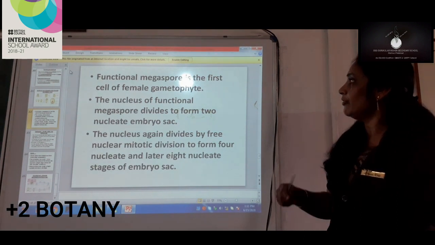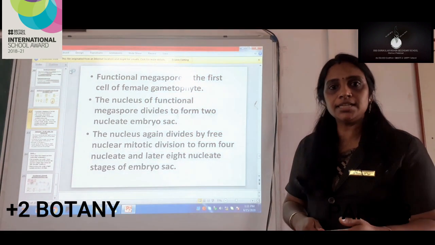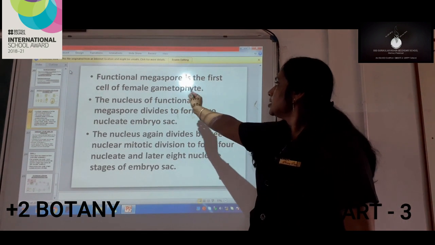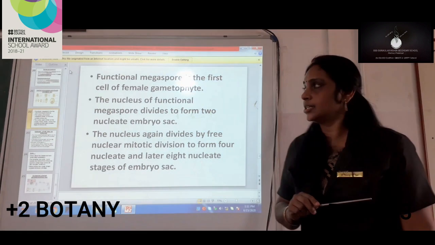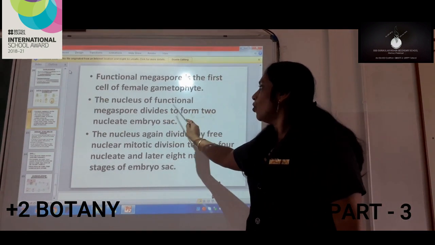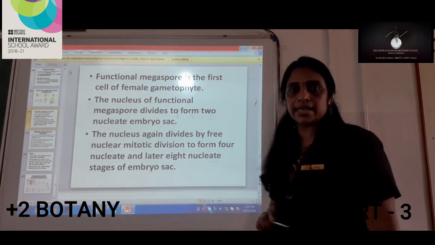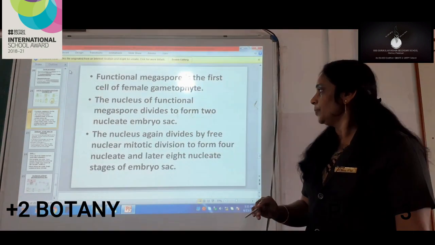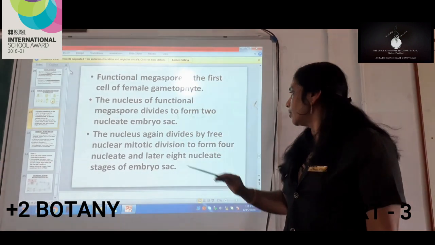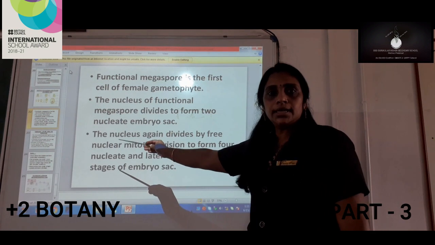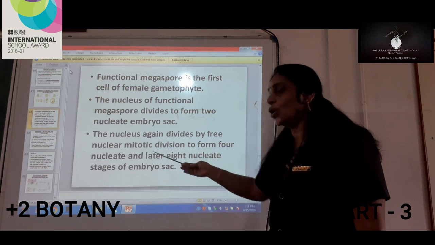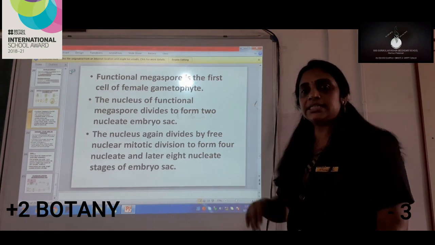So here again I will repeat how the embryo sac is formed. It has been said that the functional megaspore is the first cell of the female gametophyte, and the nucleus of this megaspore divides to form a 2-nucleate embryo sac. Already we have seen this in the structure. Now again the nucleus of the cell present in the embryo sac will divide by free nuclear mitotic division to form a 4-nucleate stage, and later on it becomes the 8-nucleate stage of the embryo sac.